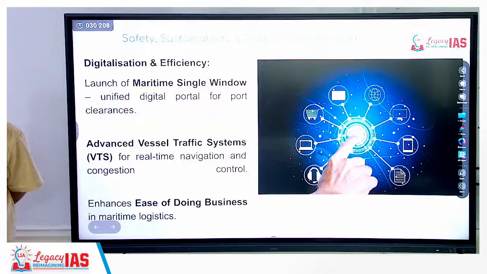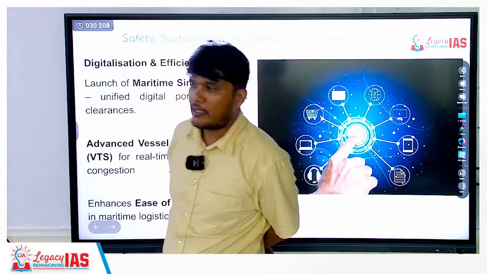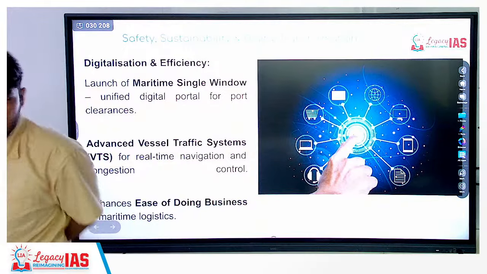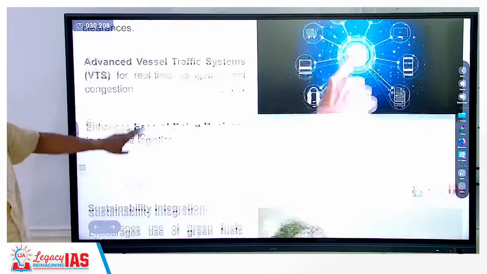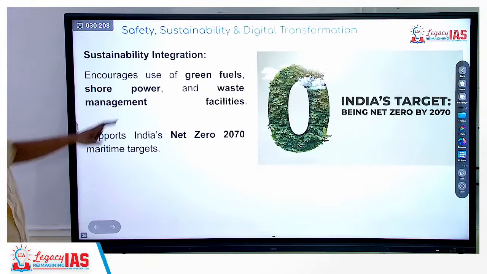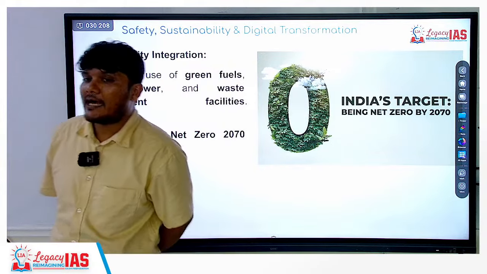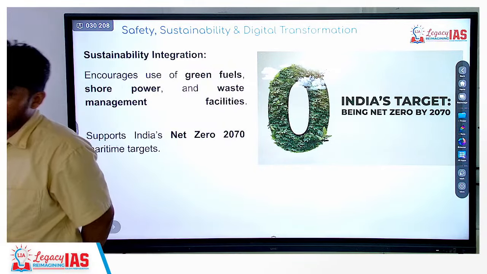It is online. When everything is digital, you are not maintaining any hard copy of records. So there will be more transparency in the functioning. Okay? Any questions? One more thing is, it supports India's net zero target. So India has a target of net zero carbon emission by 2070.